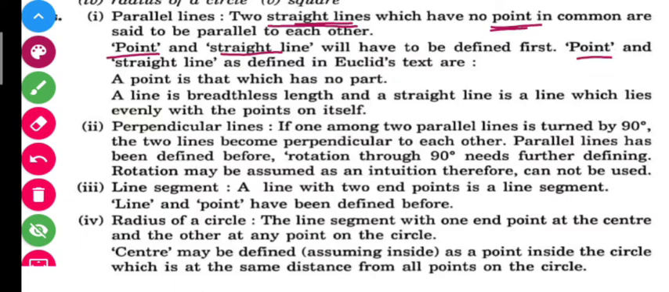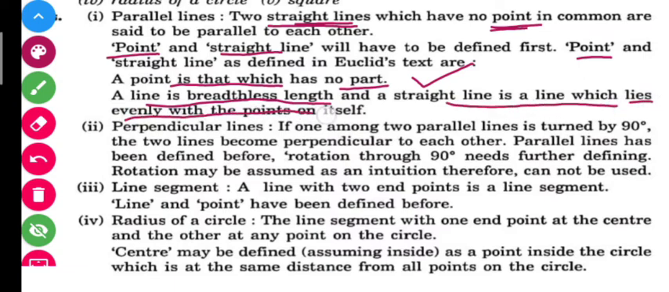And a line is a breadthless length. It is also a definition by Euclid. And a straight line is a line which lies evenly with the points on itself. So students, it's very simple. Two parallel lines are those lines which have no point in common, and before understanding parallel lines, you must have the concept of straight lines and points. That's why the definitions of both these things have been given to you. Now let us move on.